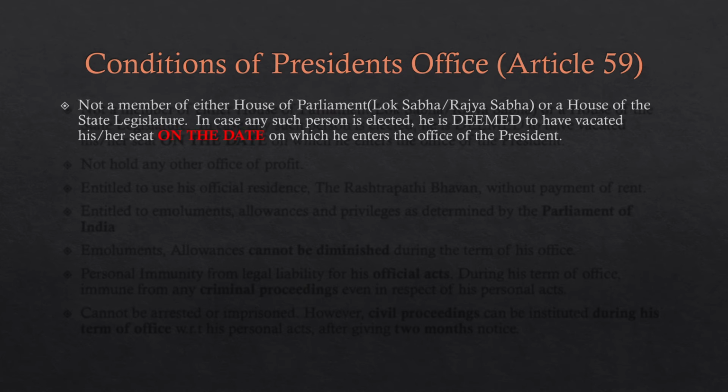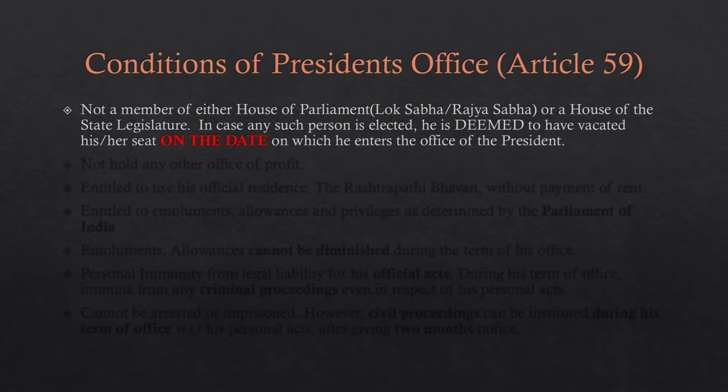Moving on, let's start with the first topic, that is the conditions of the President's office, which is covered under Article 59 of the Constitution of India. What it says is that the president, the elected person, should not be a member of either house of Parliament, that is the Lok Sabha or Rajya Sabha, or a house of the state legislature. In any case in which such a person is elected, he is deemed to have vacated his or her seat on the date on which he enters the office of the president.